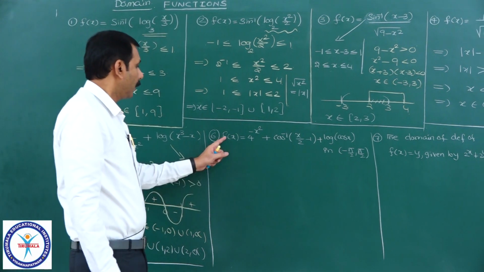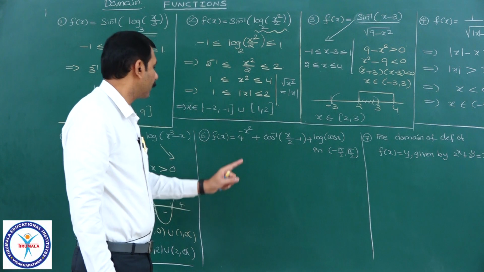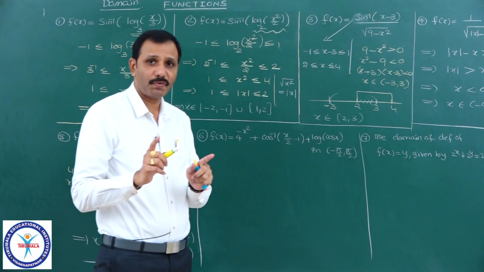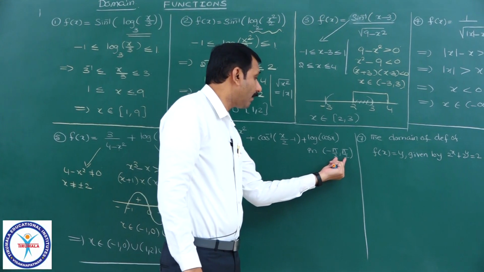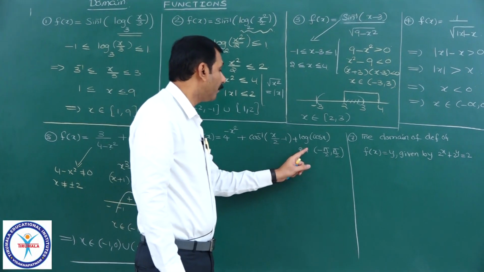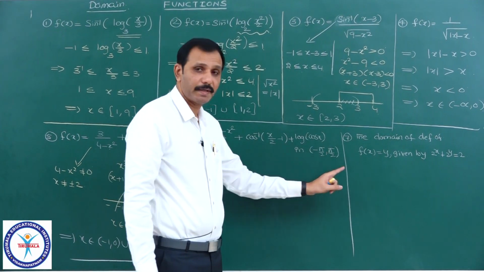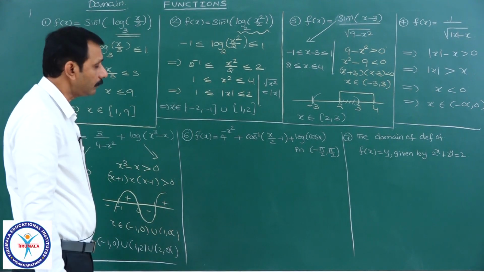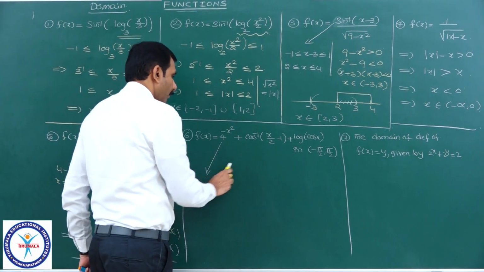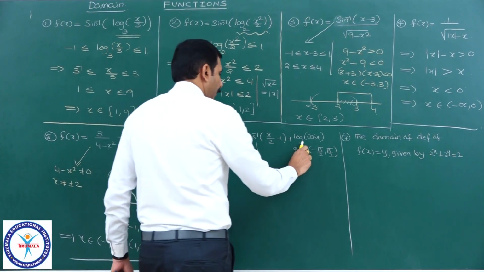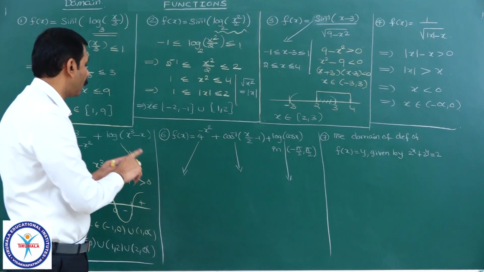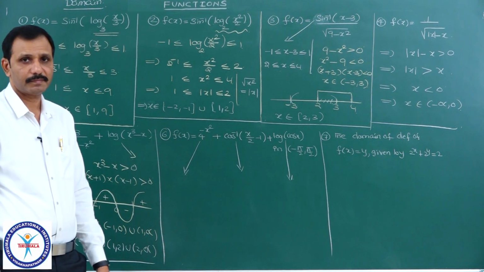Next, f of x equal to this problem. Here it is one function plus second function plus third function, but of course they are asking in the interval minus pi by 2 comma pi by 2 only. The domain of this one where it must be between minus pi by 2 comma pi by 2. Listen, 3 functions means find the domain of this one, find the domain of this one, and find the domain of this one, and take the intersection of those 3, which will be the domain of this function f of x.